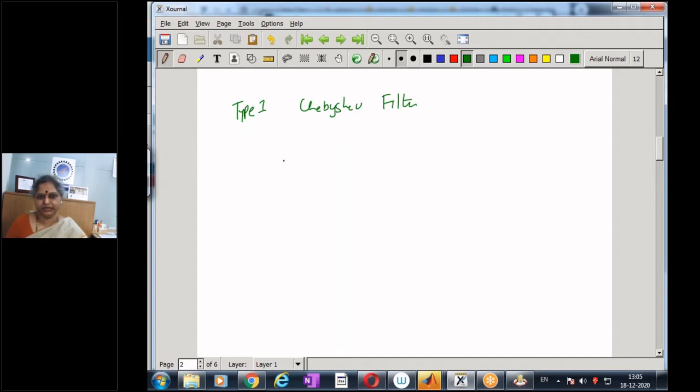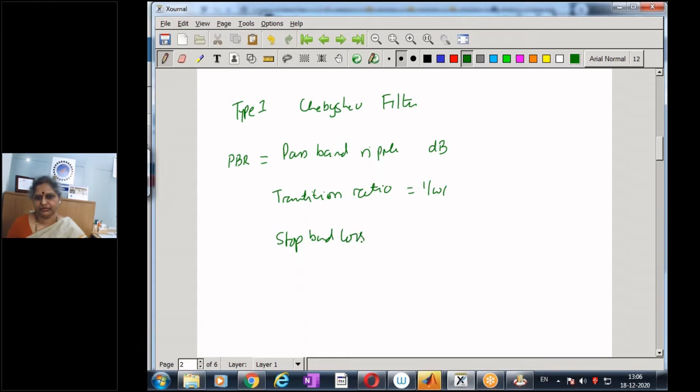If I have a passband ripple, say the passband ripple given in dB, let me call that PBR, and let us say the transition ratio is given by 1 by omega r, and let us say the stop band loss, again given in dB, let me call this stop band loss, SBL.